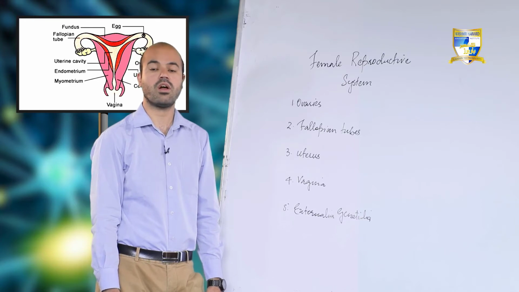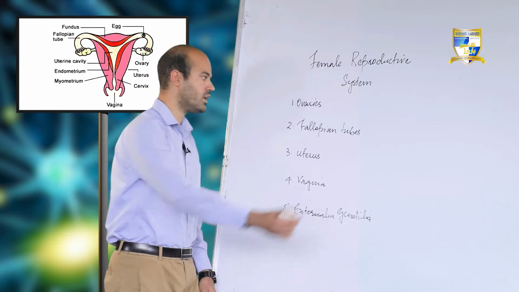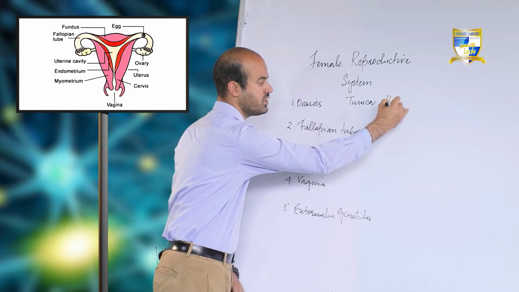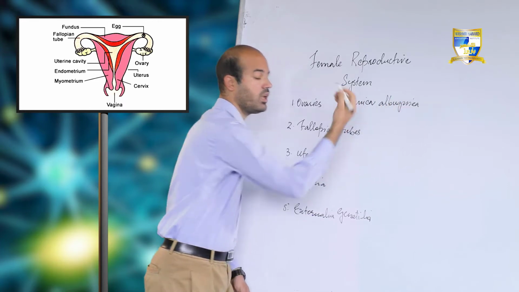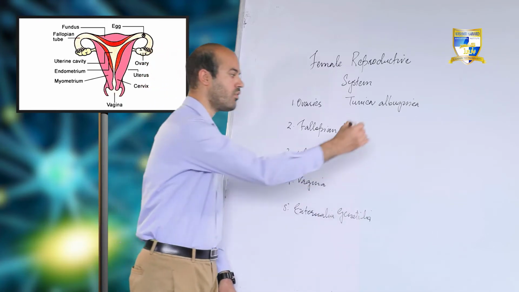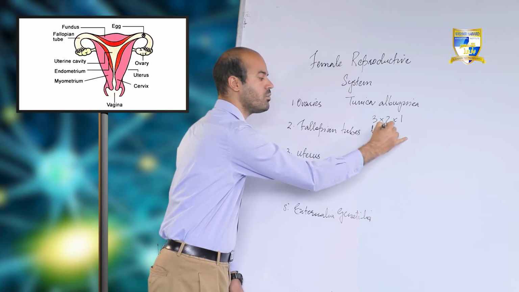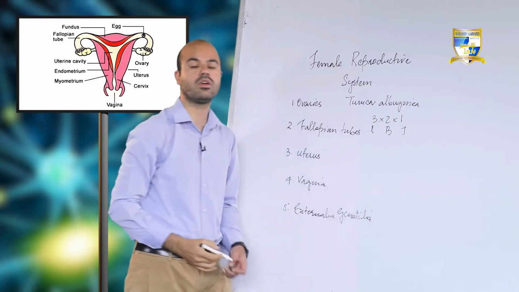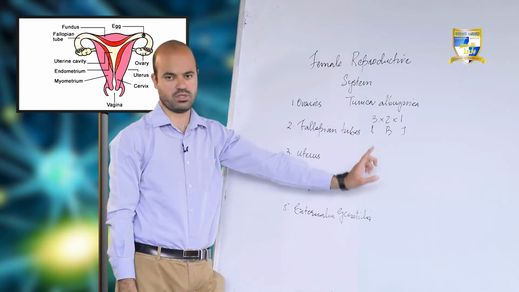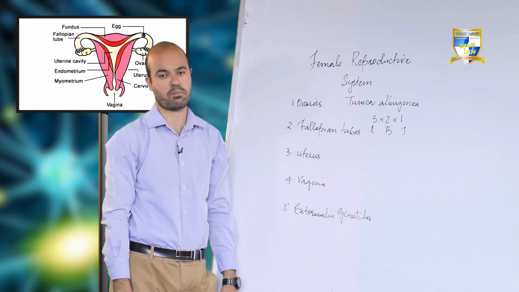They are almond-like in shape. They have an outer connective tissue covering called tunica albuginea, which is also the same in testes. Each ovary has dimensions of 3 into 2 into 1 centimeter: 3 centimeter in length, 2 centimeter in breadth, and 1 centimeter in thickness.